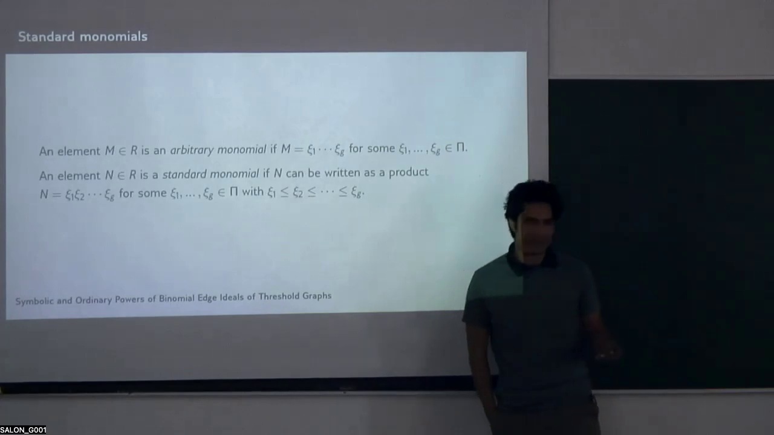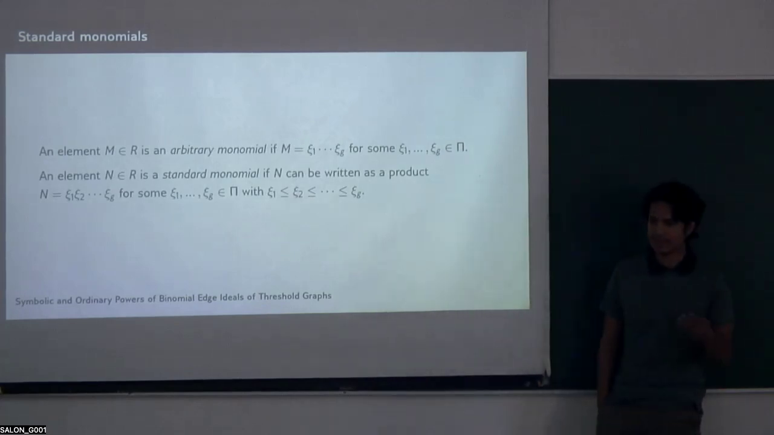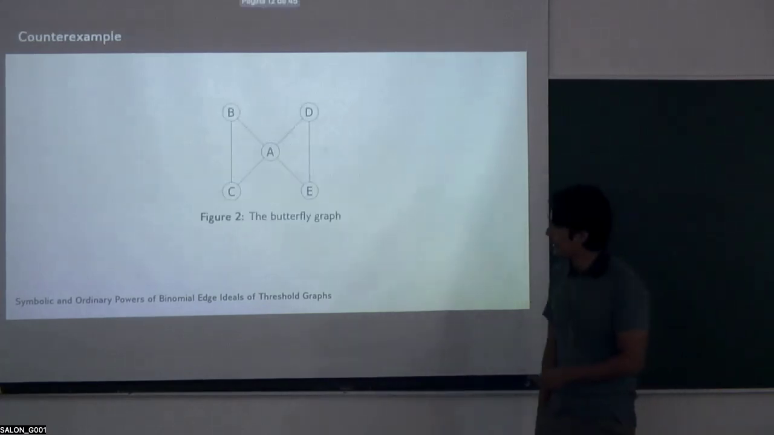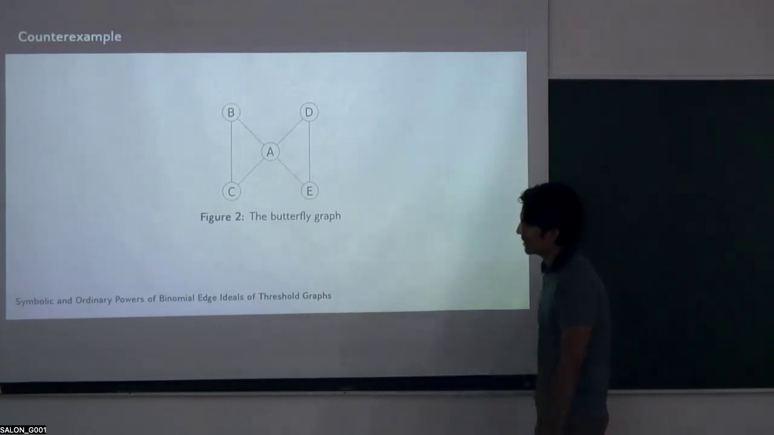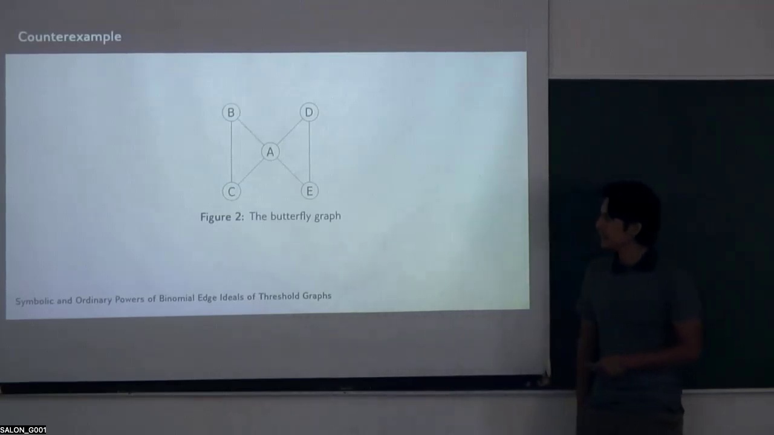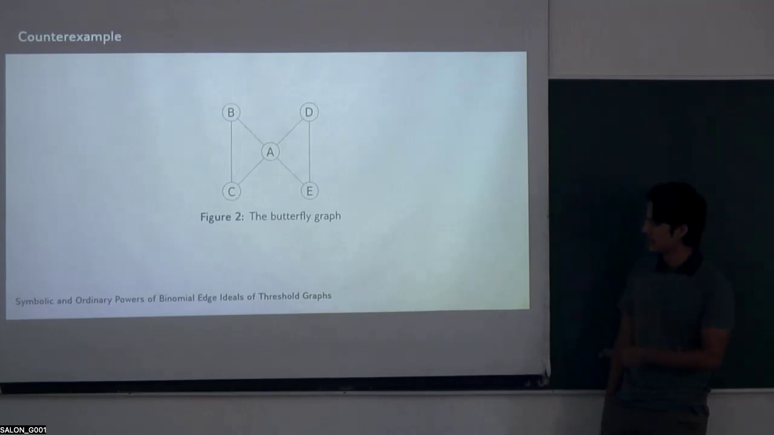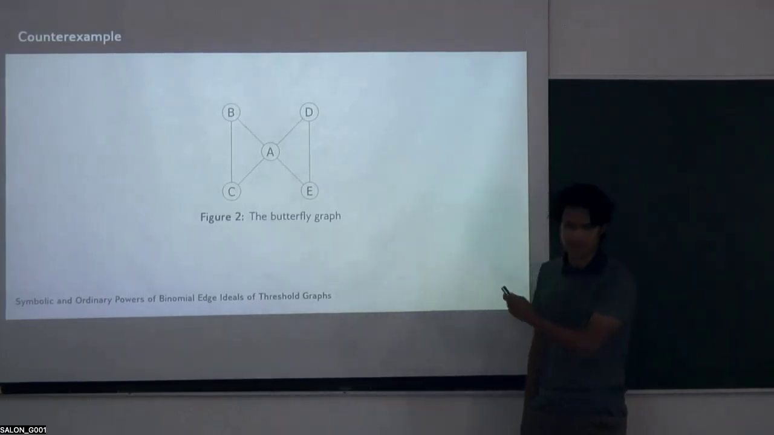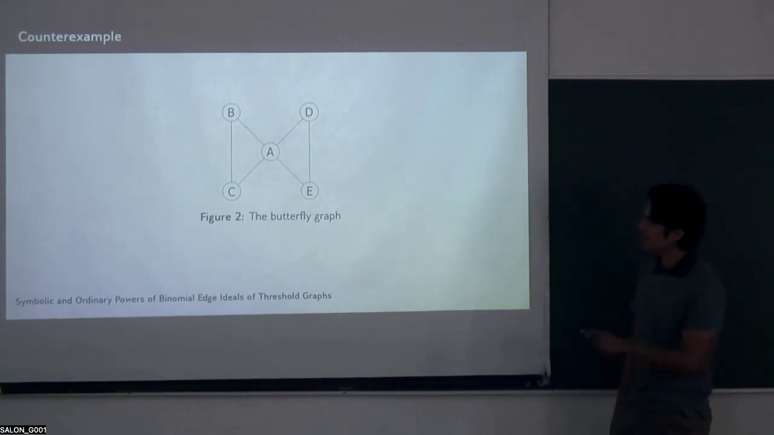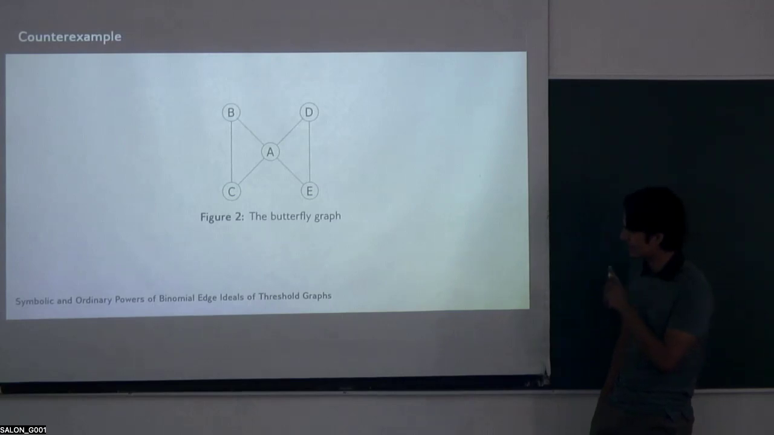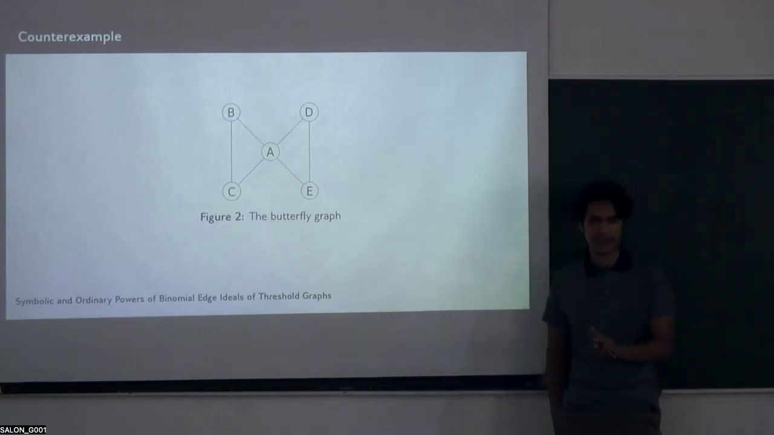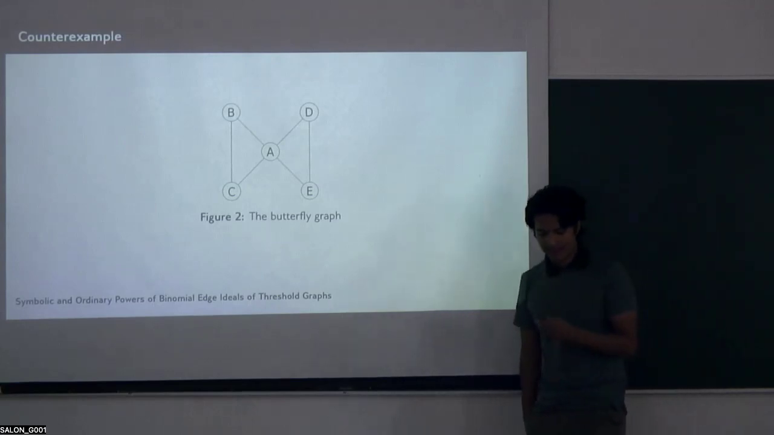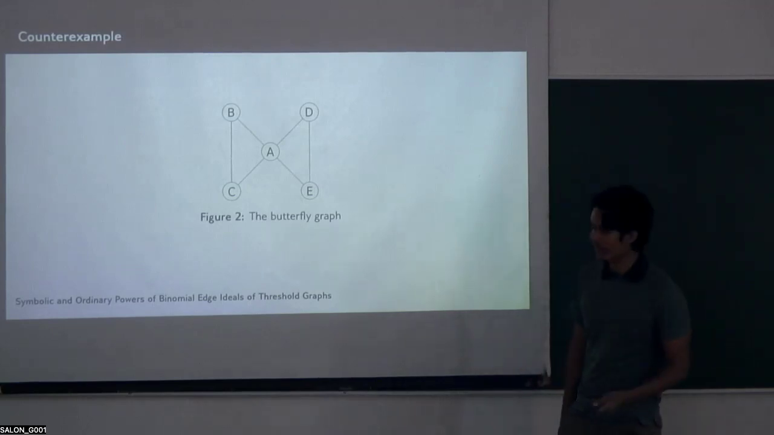Not even all binomial edge ideals have a standard monomial basis. For a fact, take this example that we call the butterfly graph. The binomial edge ideal associated with this graph does not have a standard monomial K-basis, no matter what labeling we put on it, even though the binomial edge ideal associated to this graph has just two associated primes. So not even in very simple examples can we assure it.